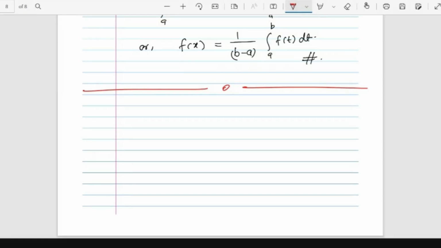One thing to find out is what happens if the function is not continuous at a single point. Suppose I have a function like this.